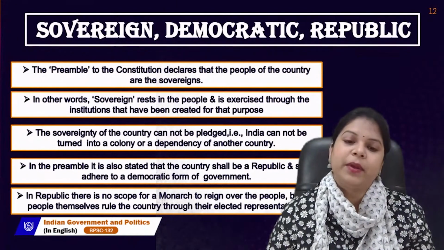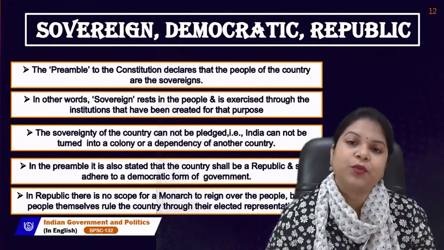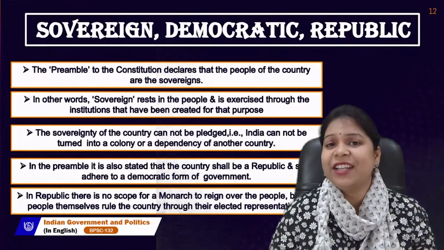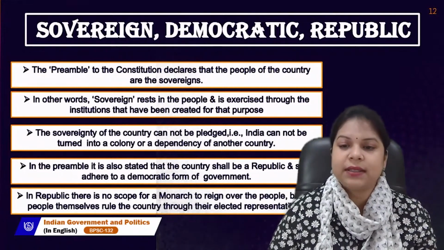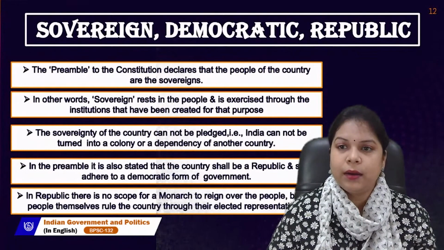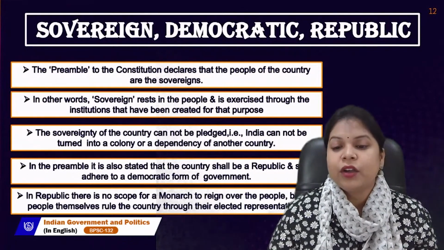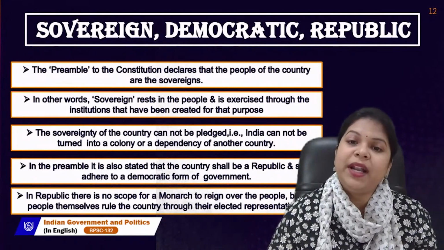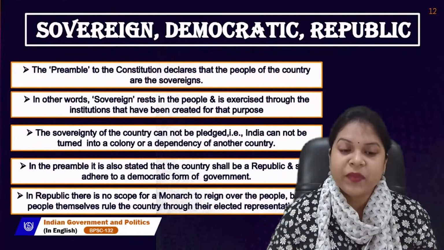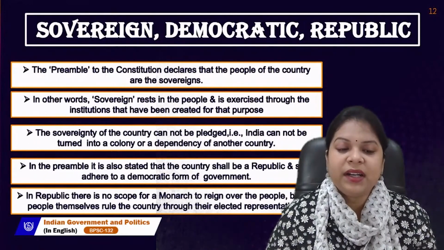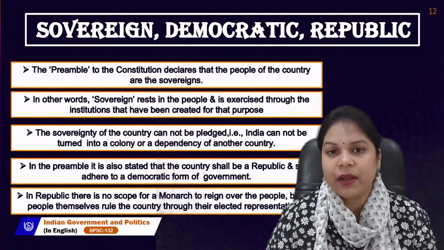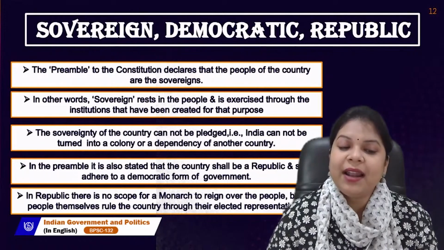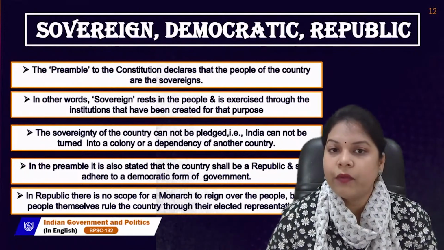Because of all the experiences we had in colonial rule for so many centuries, it was made sure by the constitution makers that India cannot be turned into a colony in the near future, and it will not be dependent on any other country. In the preamble, it is also stated that the country shall be a republic, as I already told you briefly in the previous slide, and shall adhere to a democratic form of government.